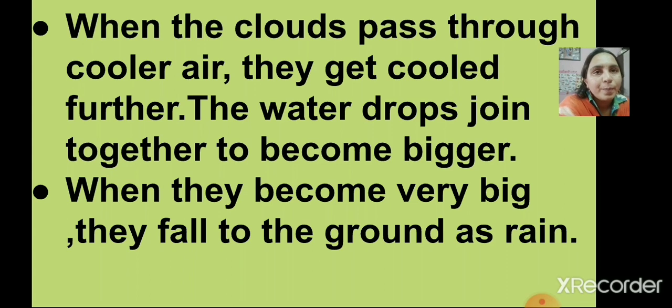When the big drops become so heavy that the cloud cannot hold them, they fall to the ground as rain.